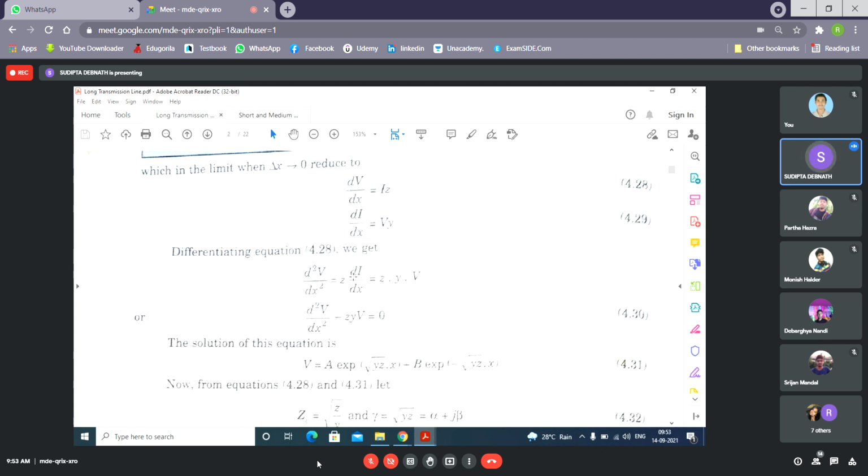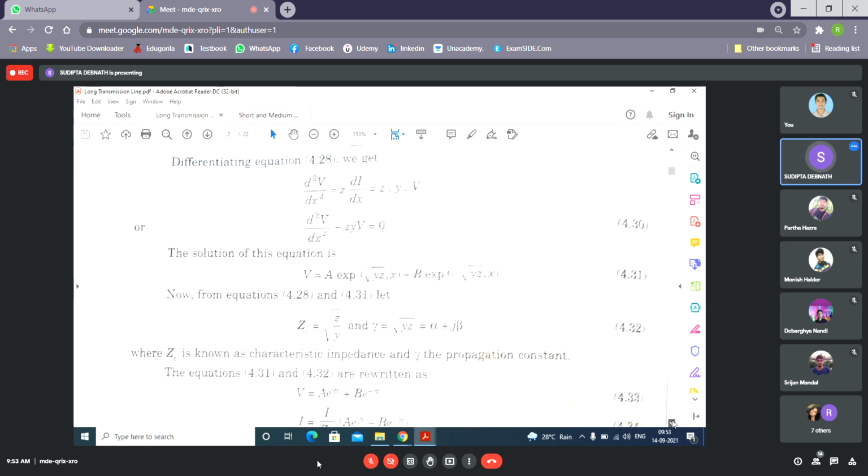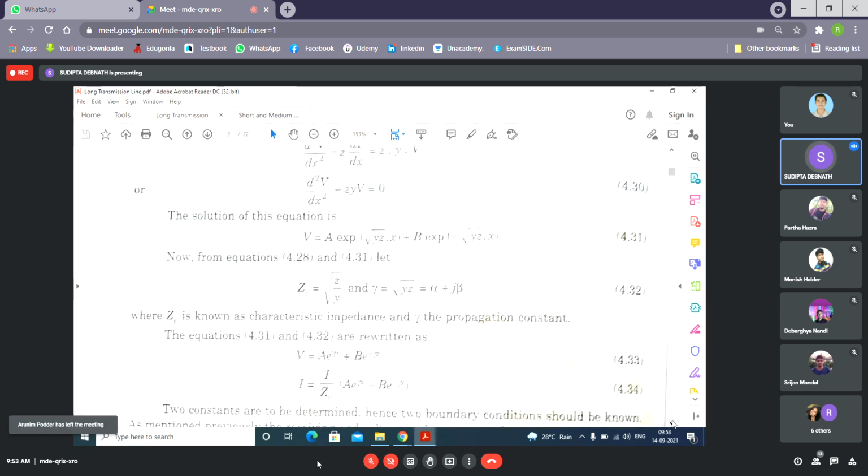Okay, V equation you have got from here. I equal to 1 by small z dV/dx. So you have to differentiate this one and divide it by z. While differentiating this one, you will get root over yz outside, and if you divide it by z, then what is the term remaining? In the numerator you have root yz, in the denominator you have only z. So the term remaining will be root over y by z, and this term has been replaced by 1 by ZC.